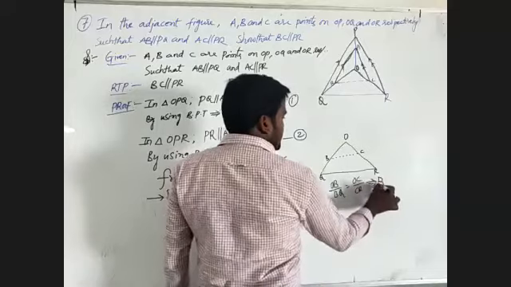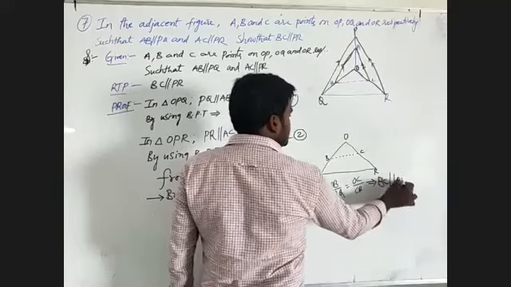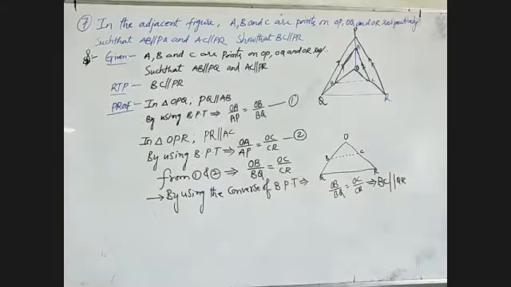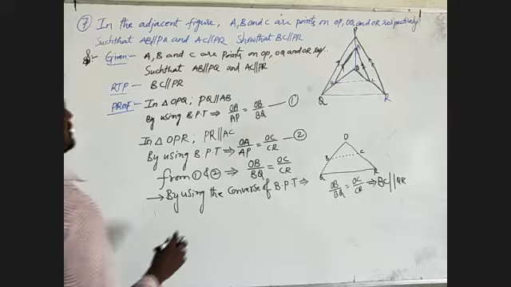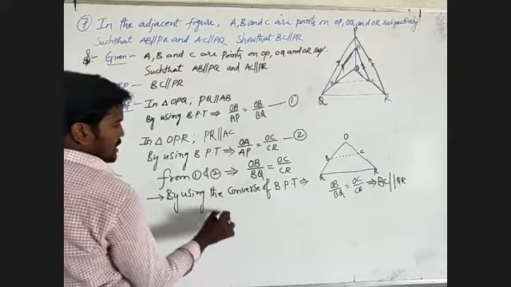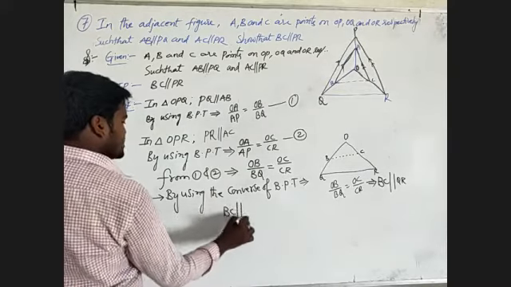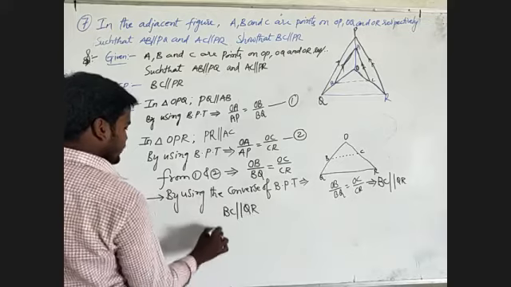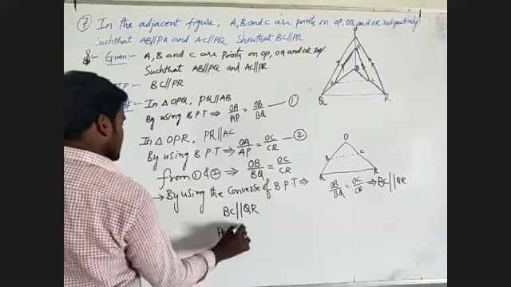I will write BC is parallel to QR. That is the proof of the given statement. This is the proof of the theorem, hence proved.